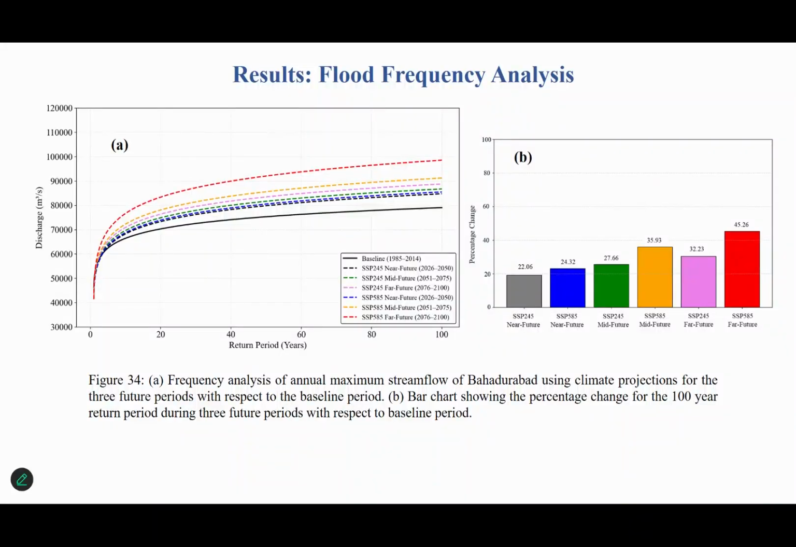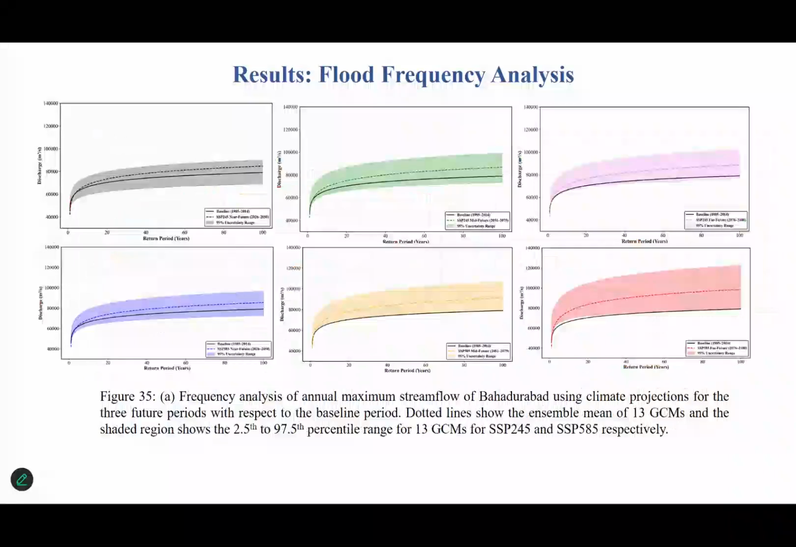And with respect to the baseline period, you can clearly see from figure A that all of the future periods show an increasing trend for all of the return periods. If I show the 100-year return period percentage change compared to the baseline, under SSP5 8.5 there is about 45 to 60% increase from the baseline period.